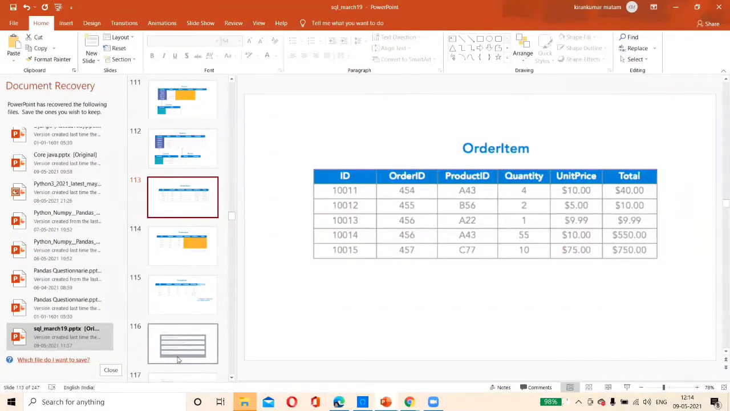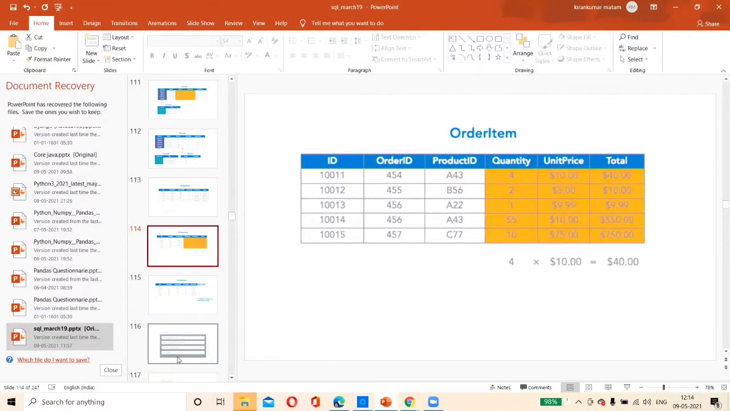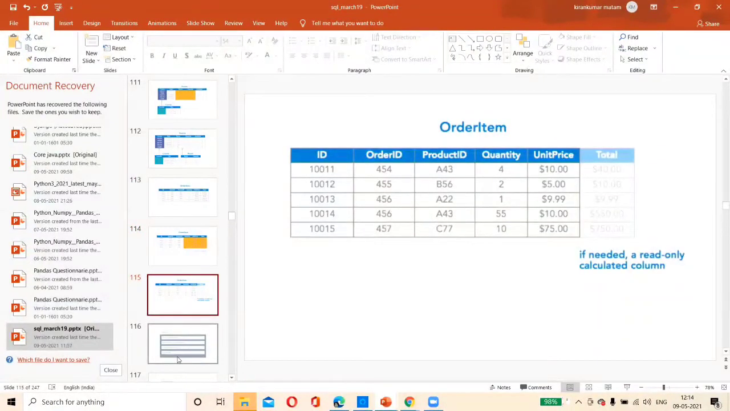For the same order, say you have ordered order 455 for product A43. Today you order a quantity of four at a unit price of 10. Tomorrow the unit price may increase or decrease, so the total will not always be 40. It will be modifiable, it is changing. In that case, 4 into 10 is 40, but that is not constant every time. In such a case, you should not do this wrong design. See, my point is that the design of your tables is what I'm stressing.